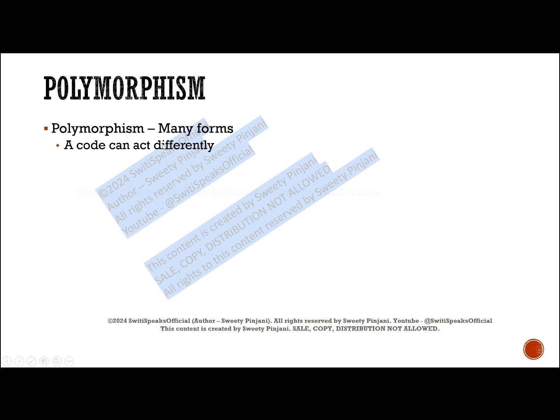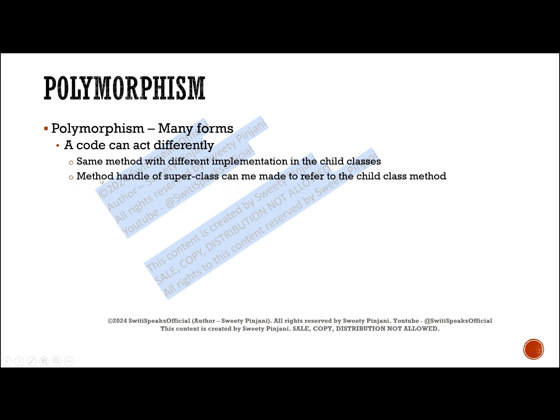How? One way is that you will have the same method. A method with the same name will be there in your base class as well as all the child classes which extend from your base class. Everything will have the same method name, but the implementation will vary in each class. Or you can make your method handle of the superclass, which is your base class, refer to any of your child class methods. This is also a way in which the same method, same function or same task can act differently.